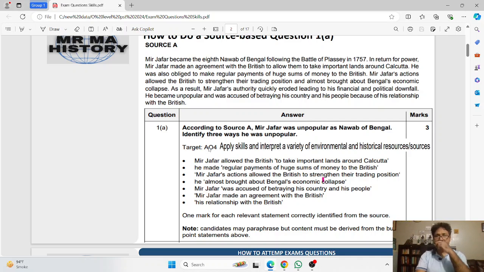So you have to identify 3 ways as to why he was unpopular, and you have to locate the information from this paragraph alone, not outside of the paragraph. This is how you will be able to achieve 3 out of 3.